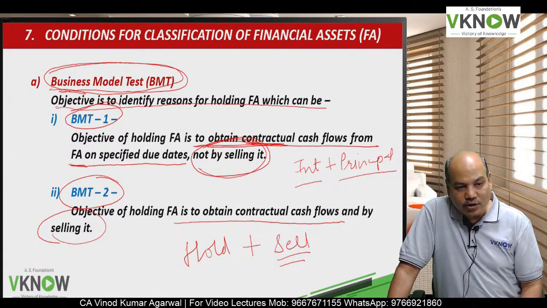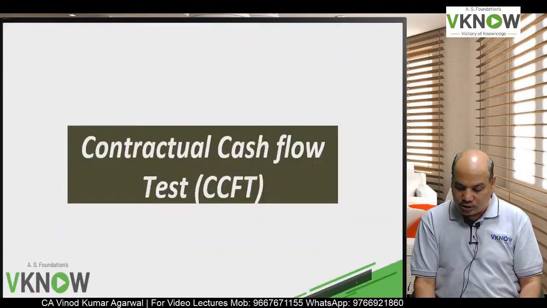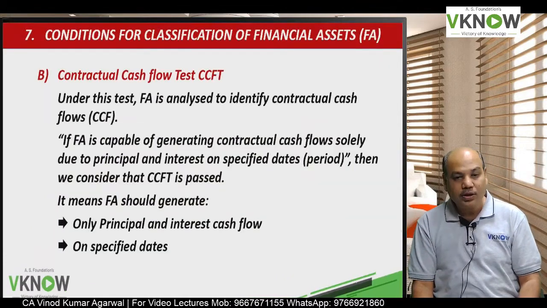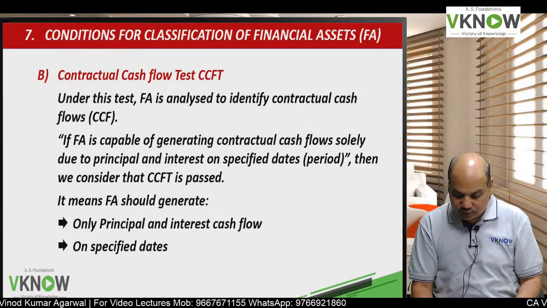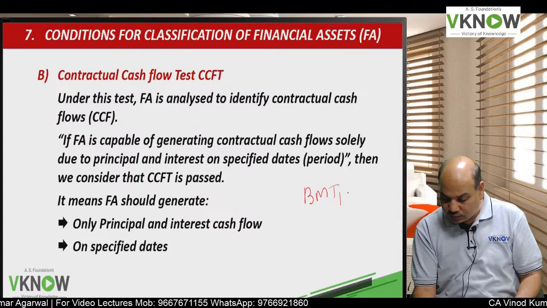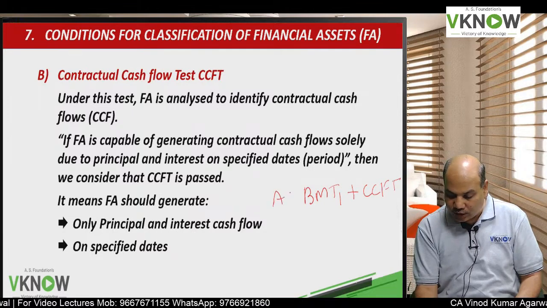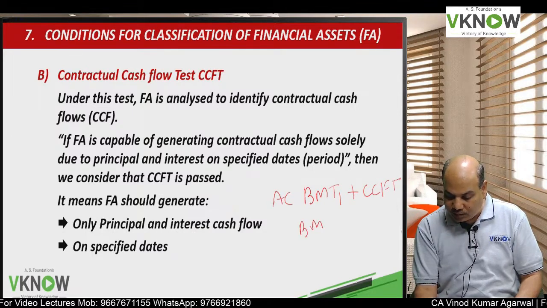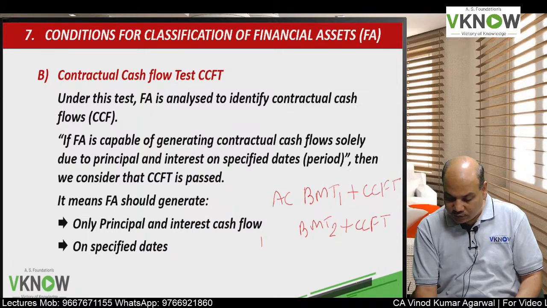If that is the objective, then we will call it BMT2, business model test 2. And then the next test is called contractual cash flow test. So BMT1 plus CCFT will be amortized cost. BMT2 plus CCFT will be FVT OCI.